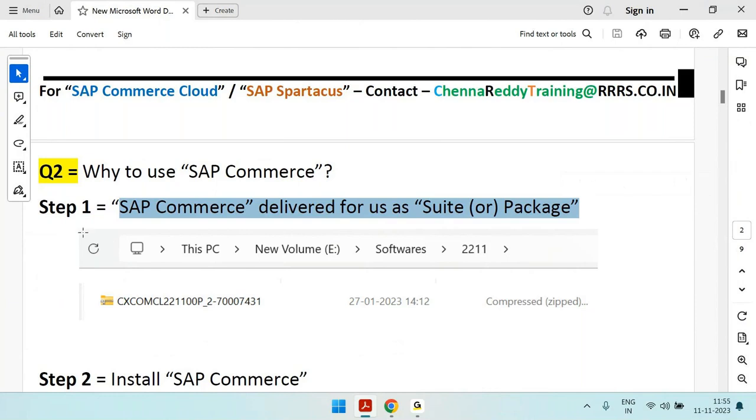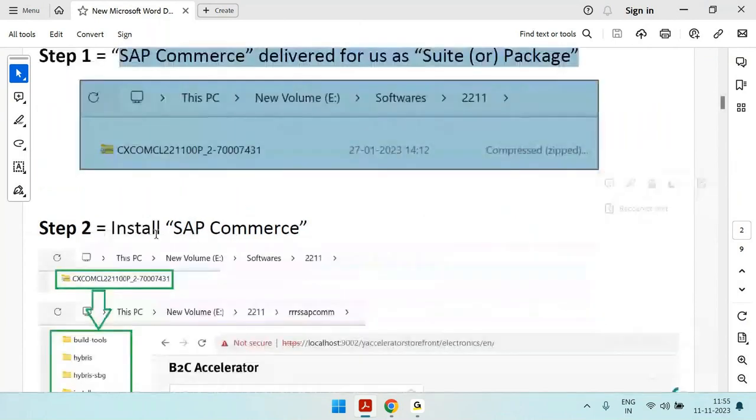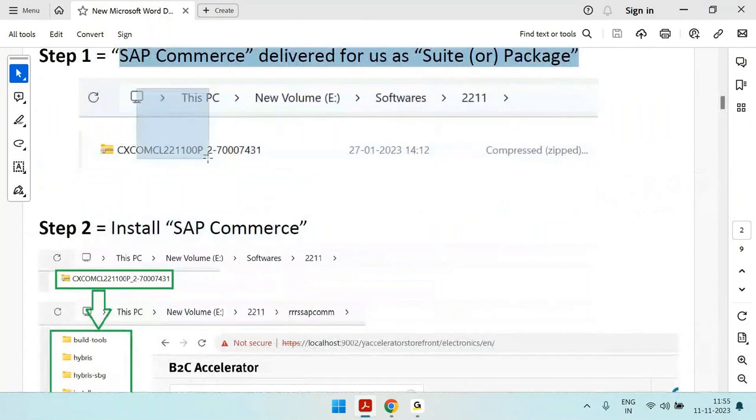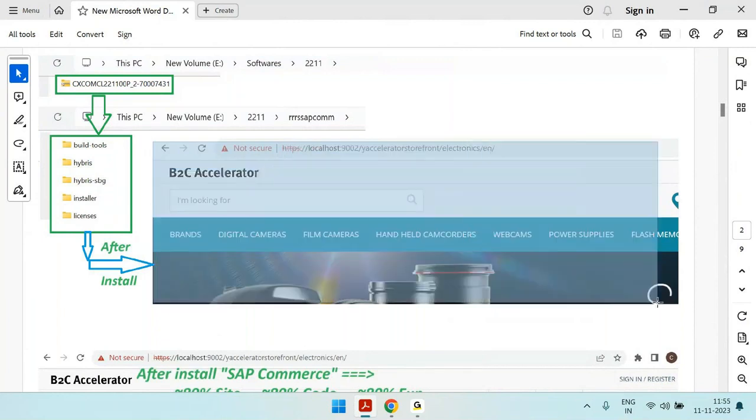Then I will simply install this SAP Commerce software. You can see after installation, I am getting a ready-to-use site. That is the biggest advantage of SAP Commerce. That's why many companies started using SAP Commerce.